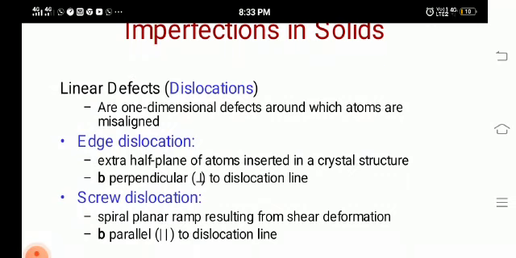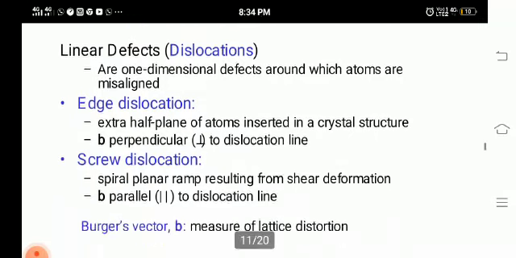Linear defects or dislocations are one-dimensional defects around which atoms are misaligned. If the material has a 3-dimensional view, we may have some differences or changes in the 3-dimensional atom arrangement. First we'll see edge dislocation. This is an extra half plane of atoms inserted in a crystal structure, perpendicular to the dislocation line. That is called edge dislocation. Then we have screw dislocation. A screw dislocation is a spiral planar ramp resulting from shearing, and this is parallel to the dislocation line.